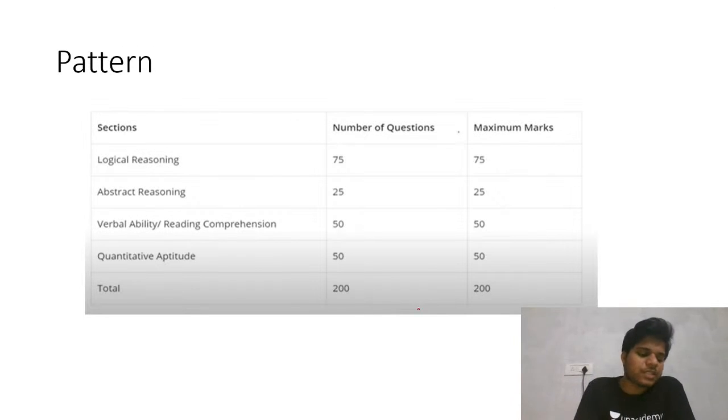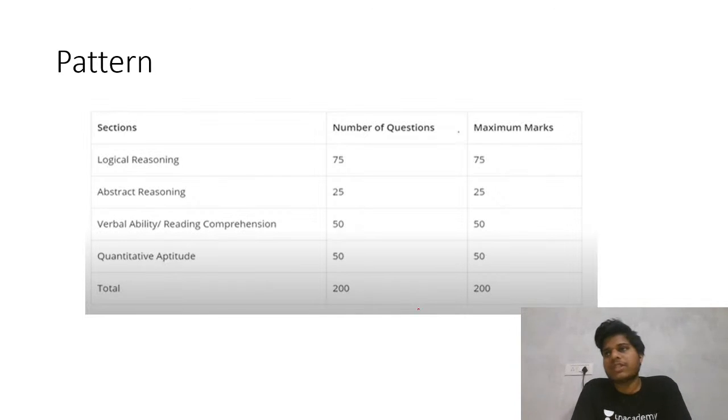So in these 4 months, how can we maximize our score, how can we utilize this time in a more efficient manner, so that we can maximize our score in the CET examination?